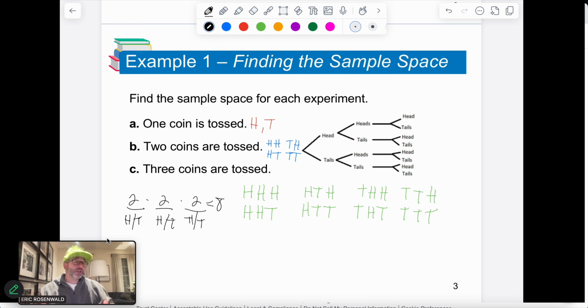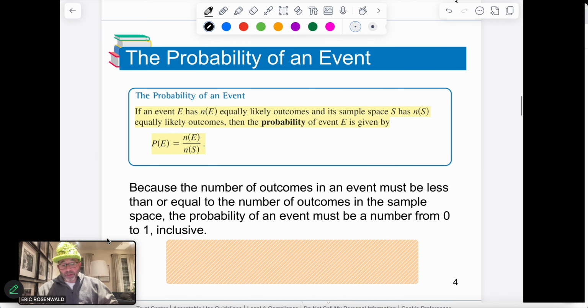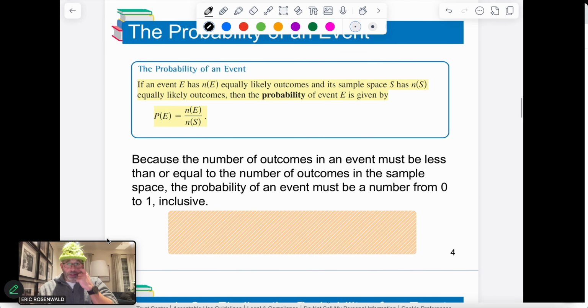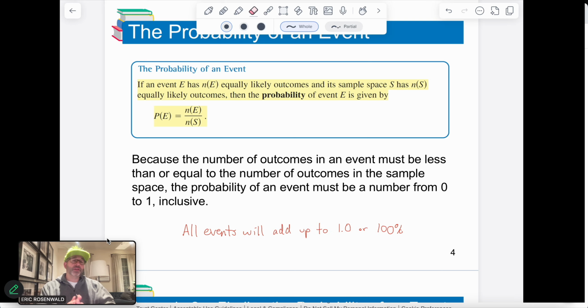If I was to say, what's the probability of all of the flips being heads, you would see that there's only 1 out of the 8. All right? So the probability of an event, as I've already been mentioning a little bit, is the probability of an event taking place out of an entire sample space. The one thing that we really have to know here that's very important is that every one of the events will always add up to 100% when we put all of the possible outcomes together.